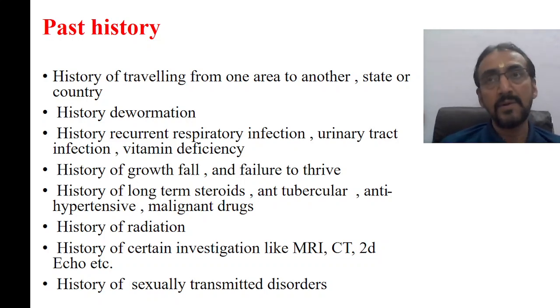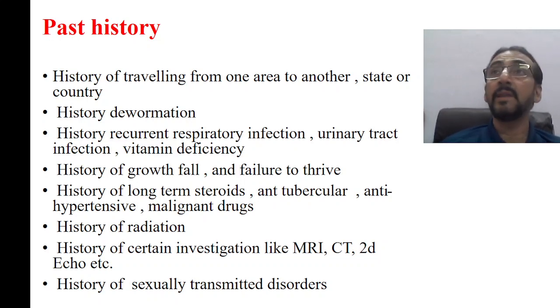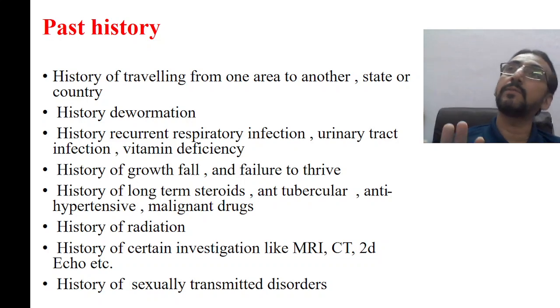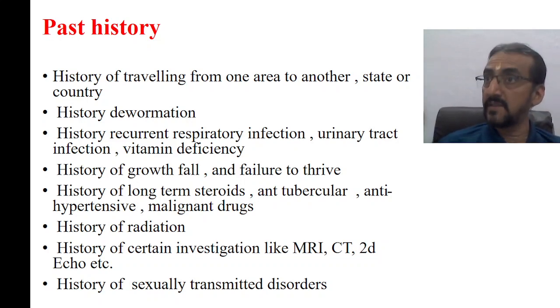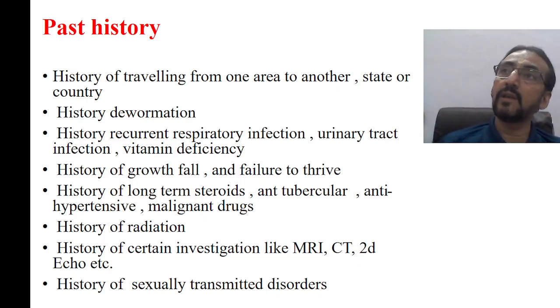Of course, we will cover it in the treatment history also, but still you have to ask here. Then anti-hypertensive treatment or some of the malignancy drugs, that has to be taken. Then history of radiation or exposure to radiation. Then history of certain investigations. You have to also take some history, whether any investigation has been done so far. For example, MRI, maybe CT scan or 2D echo, etc. So that itself also gives a clue to the diagnosis. When the 2D echo is done previously, then your focus will be on the cardiovascular disorders. Okay, so this is one thing.